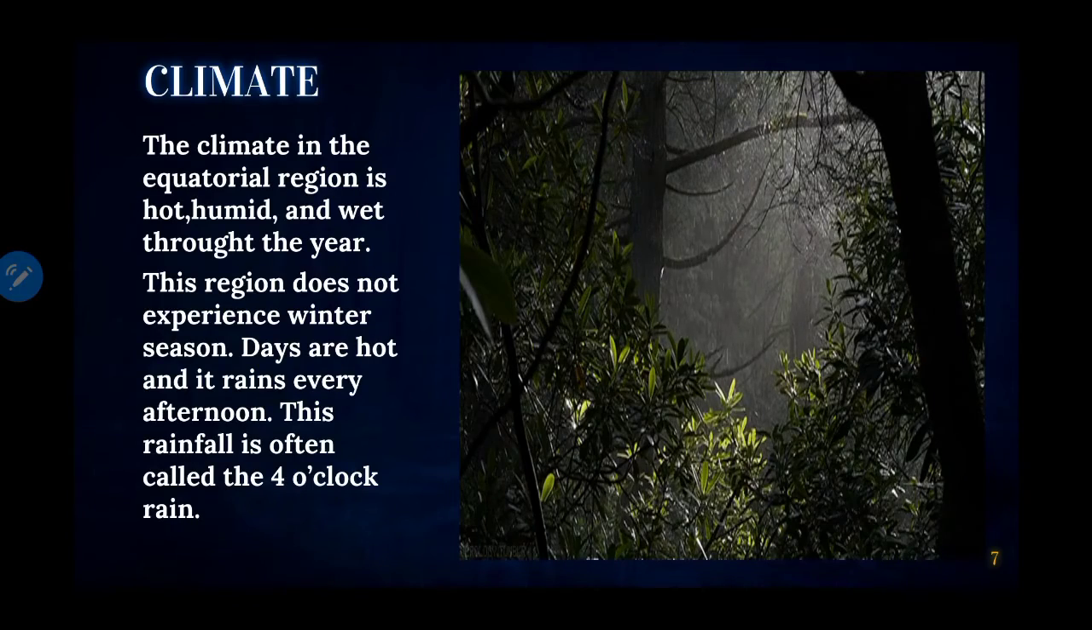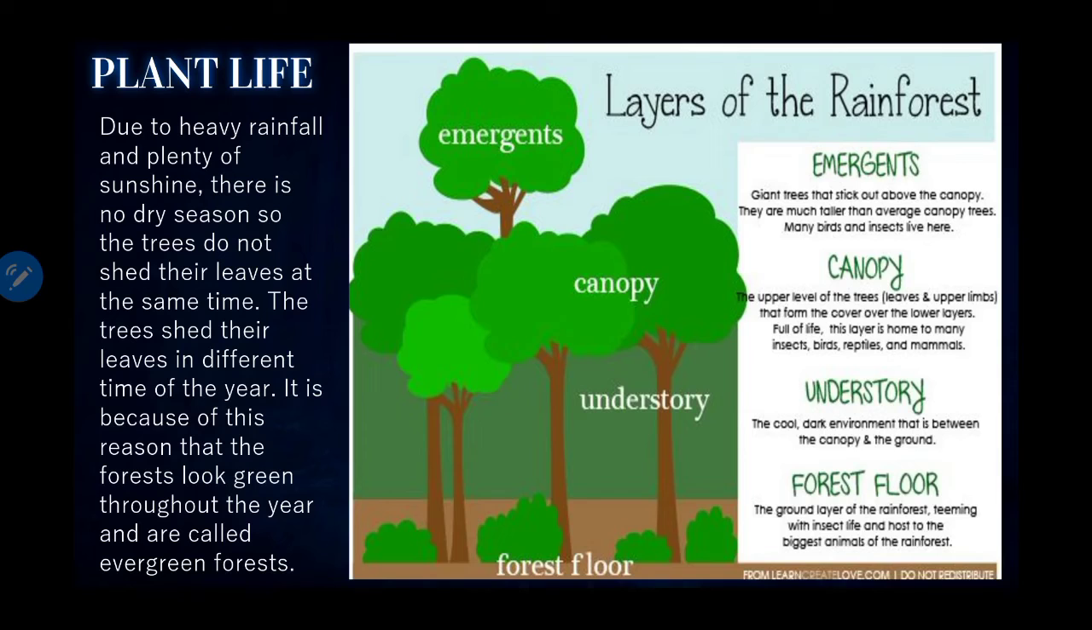Now, let us learn about plant life of the equatorial rainforest. Due to heavy rainfall and plenty of sunshine, there is dense growth of trees in this region. There is no dry season, so the trees do not shed their leaves at the same time. The trees shed their leaves at different times of the year. Because of this reason the forest looks green throughout the year and is called evergreen forest.